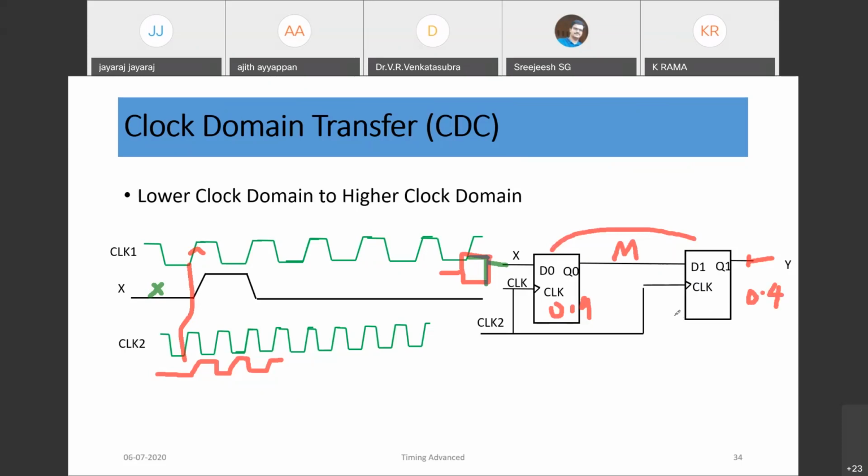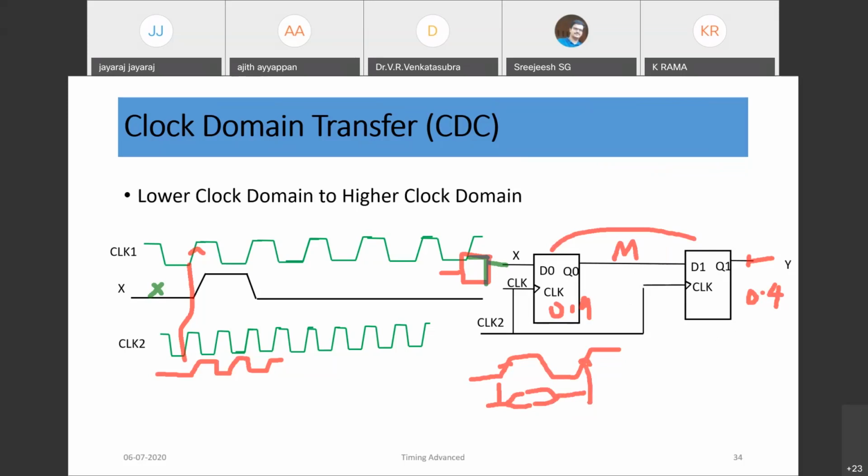If you add one more flop, of course, the probability will come down again. If you sample as we drew in the timing earlier, this flop will take some time after entering the metastable state, and before the next edge, the previous data would be sampled by this edge. The previous data won't be in a metastable state, and if it stabilizes by this edge, there won't be any problem. So the chances of entering metastability would be very low. So that's why we put 2 flops.